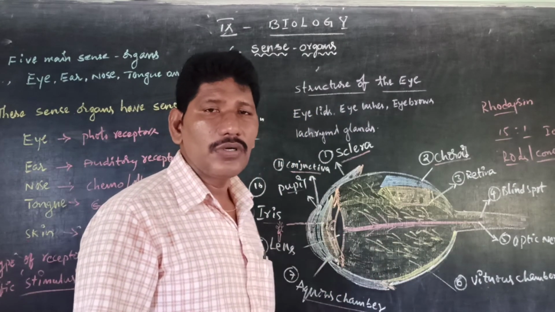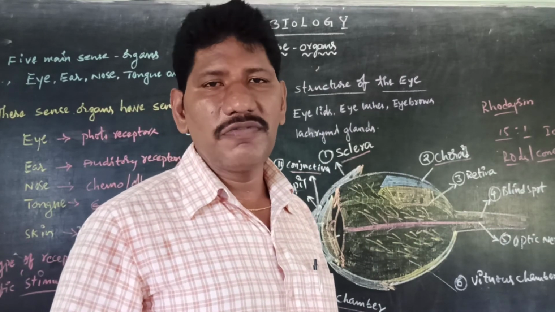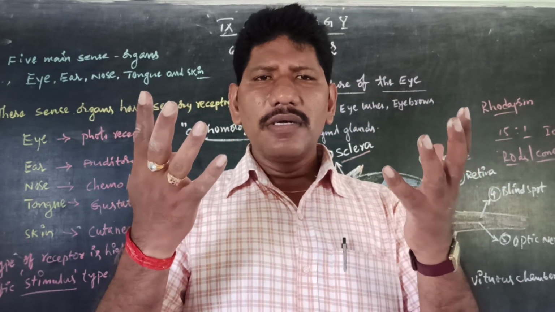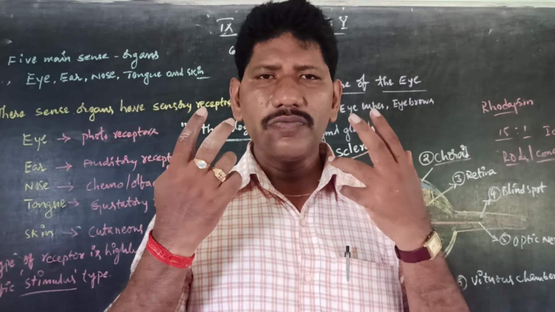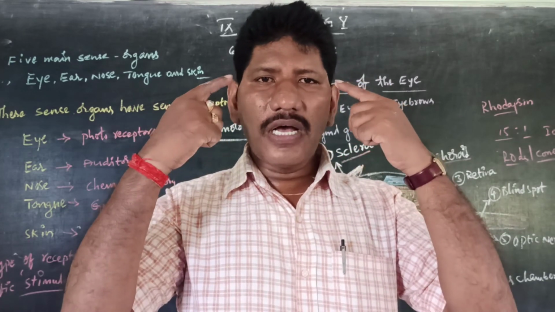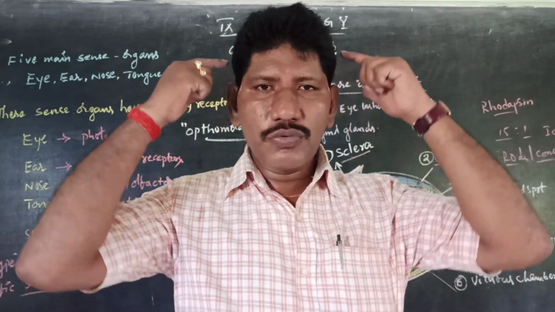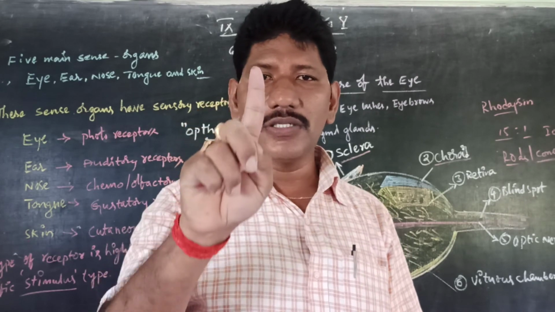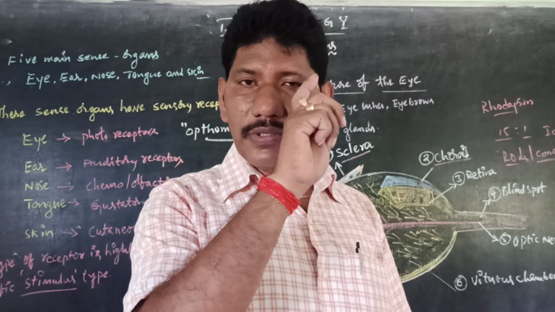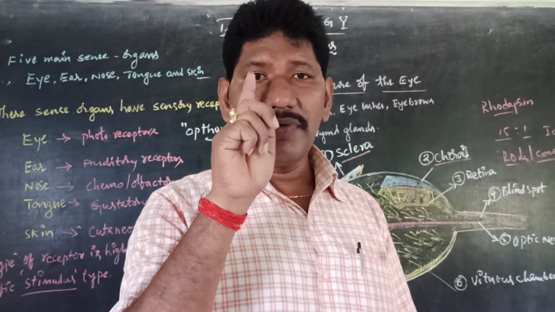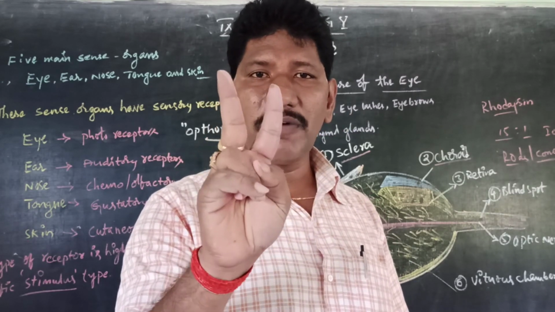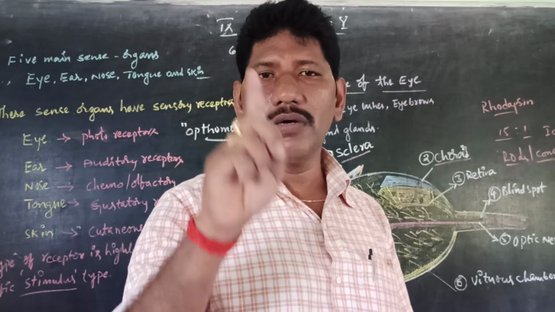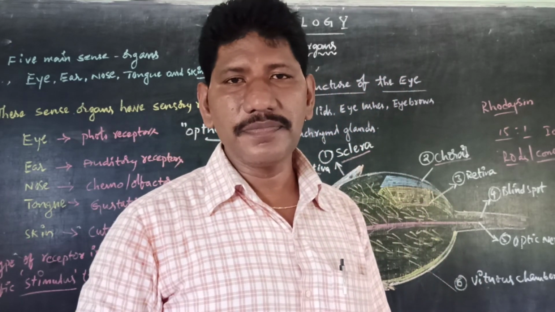lens. So as a human being, we are having the binocular vision. Of course, we are seeing the objects with the help of two eyes. Both the eyes are taking the stimulus as a light with the help of these photoreceptors. Both the eyes form the images and finally it travels towards the optic nerves. But finally the brain can understand only one image. Of course, each eye is having one image. But when we are seeing with the help of both the eyes, the image is only one. Here one image, here one image. Finally it understands only one image. That is called as a binocular vision.